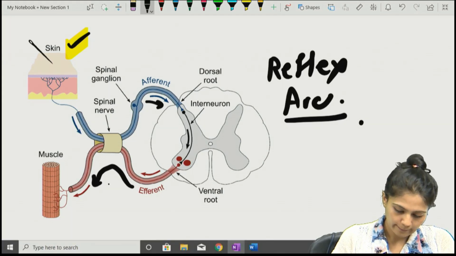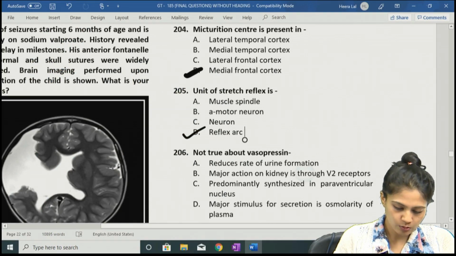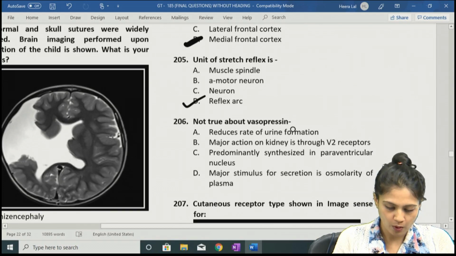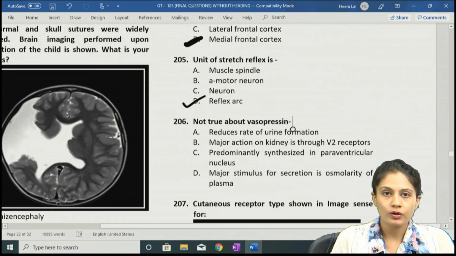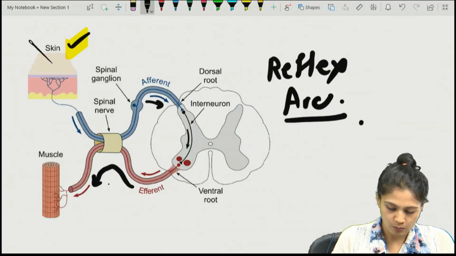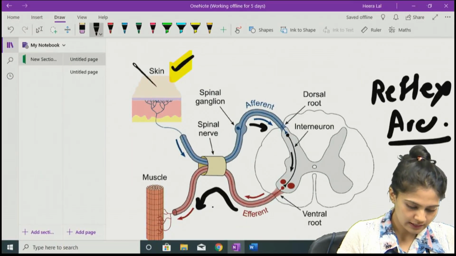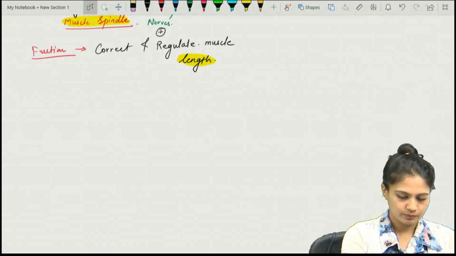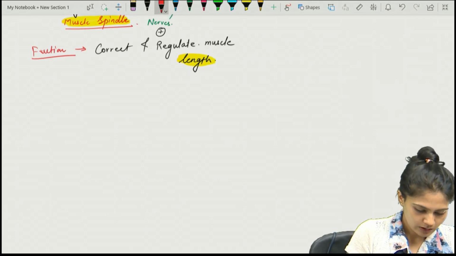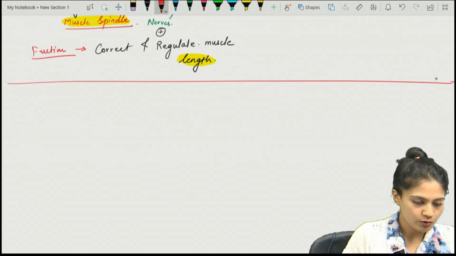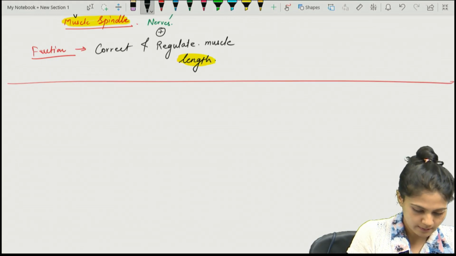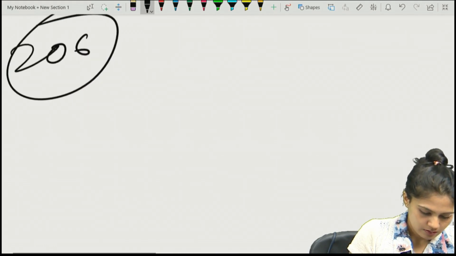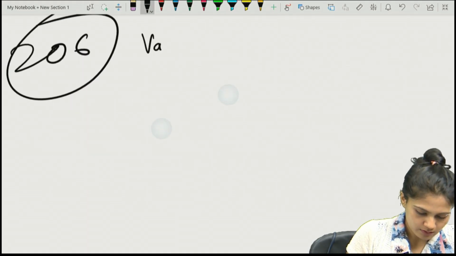Moving on to the next question. Not true about the vasopressin. Before knowing what is not true about the vasopressin, let's see what the facts related to the vasopressin are. So, let's talk about, yes, which question? Question number 206. The vasopressin.